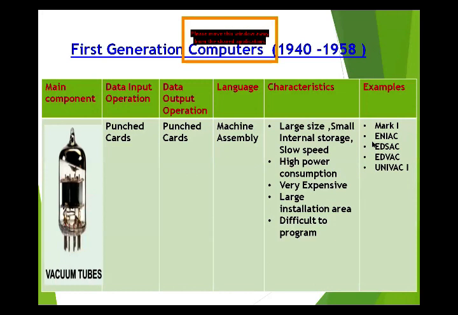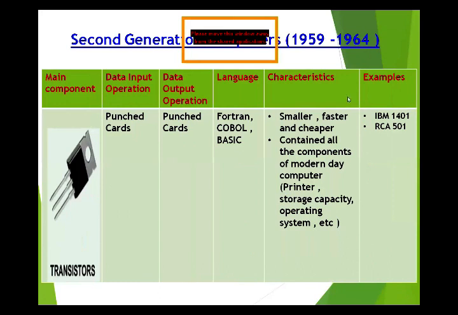Let's discuss the second generation of computer. The second generation of computer was developed in 1959 to 1964. The main component of this generation is the transistor. Transistors are used in second generation computers. For data input and output we use the punch card, and FORTRAN, COBOL, and BASIC are the languages which we use in this generation.